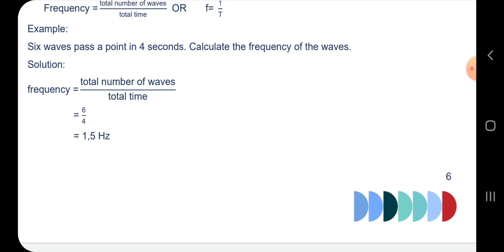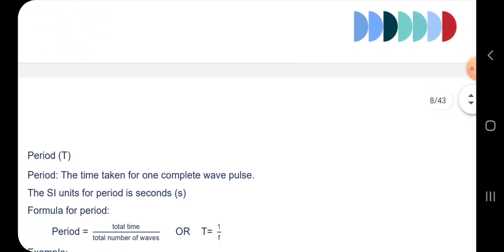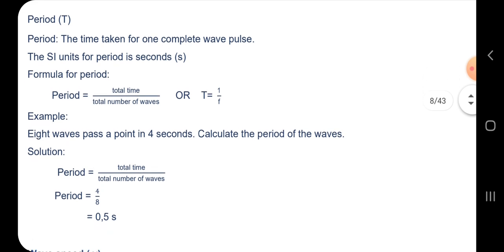So 6 waves pass a point in 4 seconds. Calculate the frequency of the wave. So the total number of waves is 6, where 6 waves pass a point in 4 seconds. So that's 6 over 4. That's 1.5 hertz. If they ever give you these things and they don't give you the frequency, remember whether it's the listener or the source.